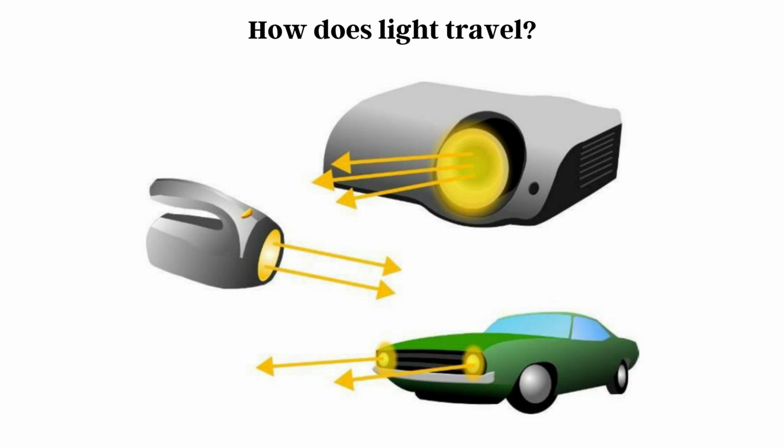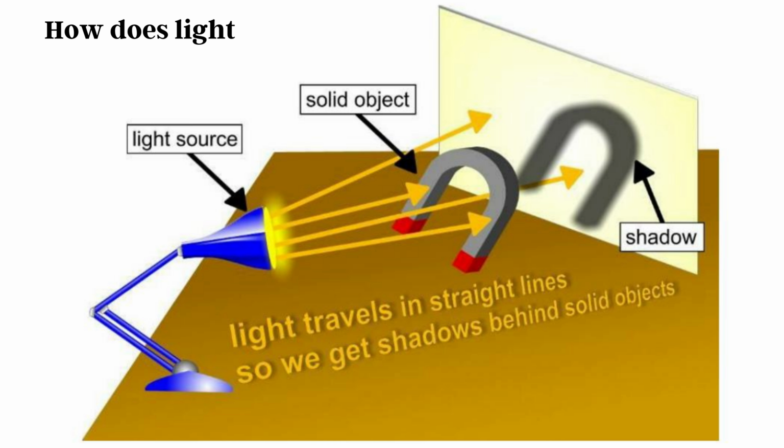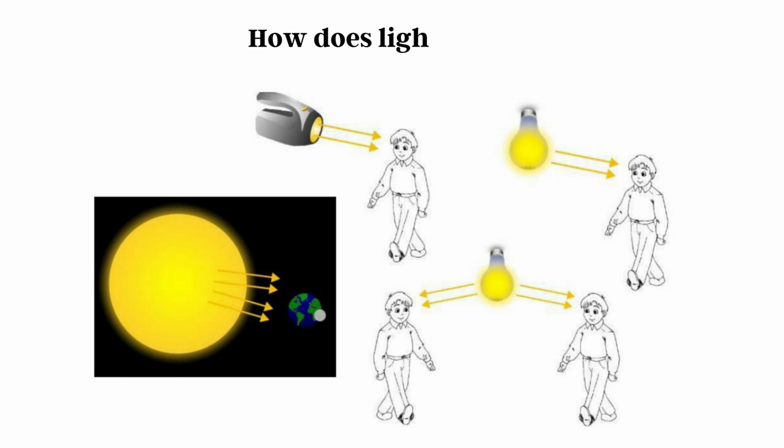How does light travel? We have seen the pictures in front of us. A projector is producing light, a torch is producing light, and the headlights of a car are producing light. Light travels in straight lines, so we get shadows behind solid objects.